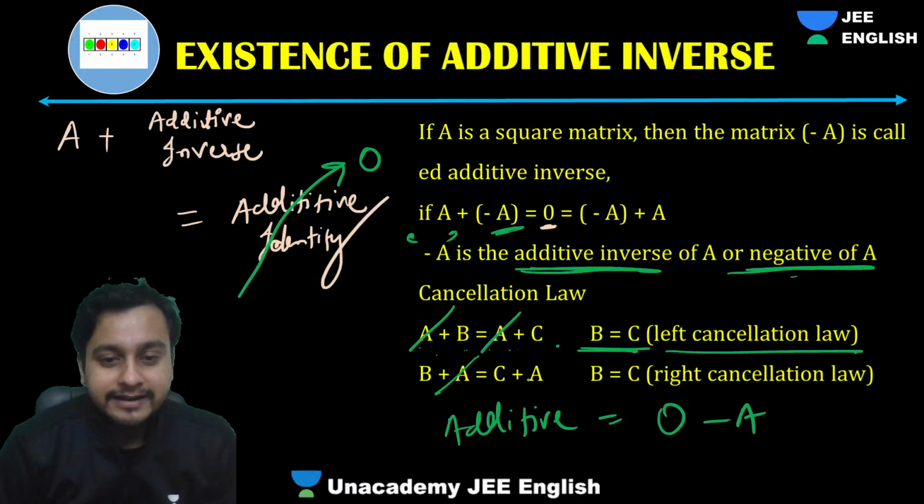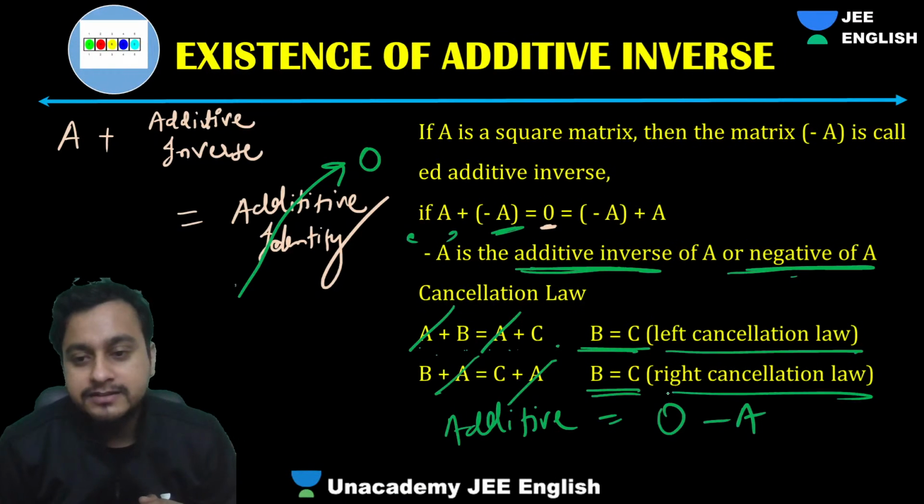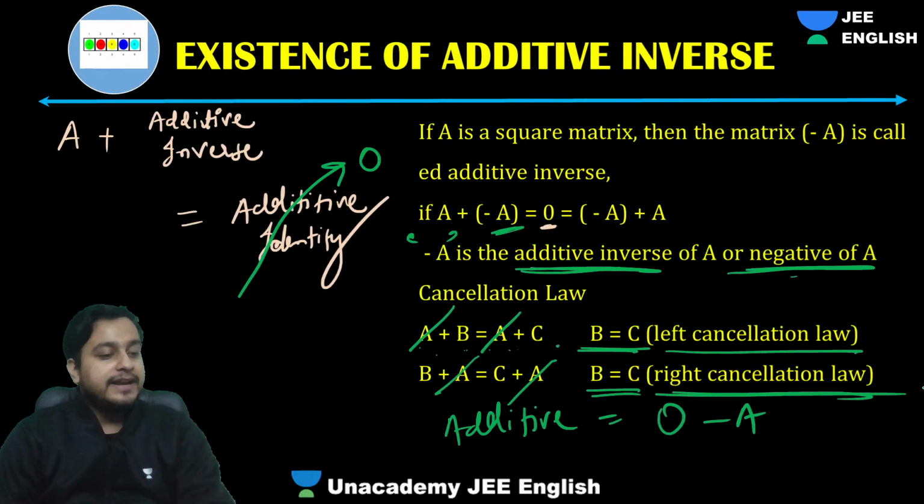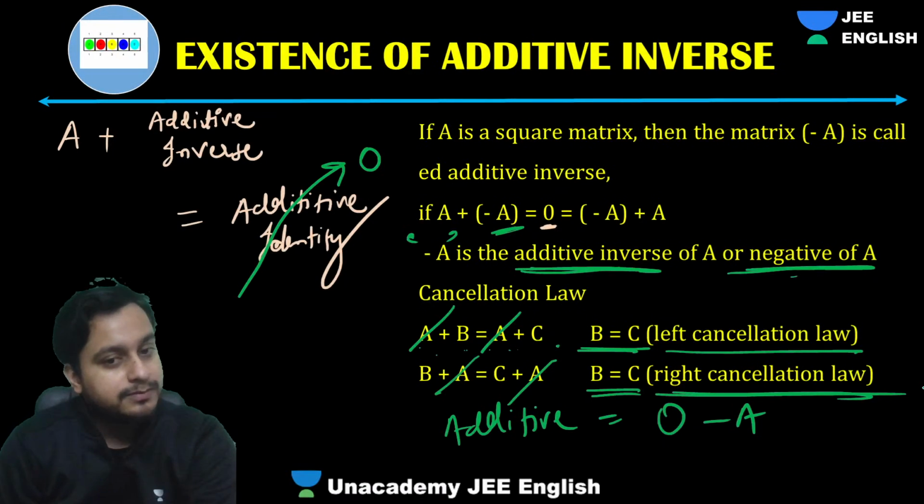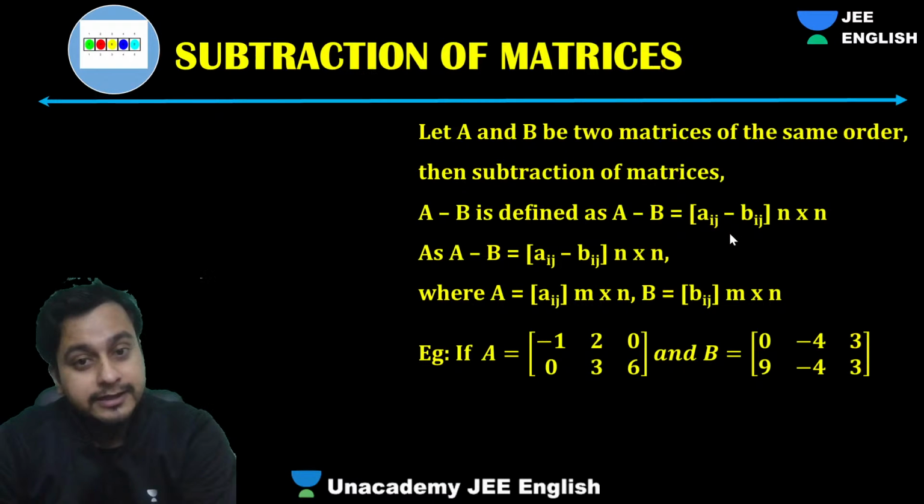Moreover guys, right cancellation is also there. b equals c, that is called right cancellation. Fine everyone, so that's also possible in matrices. We can do it here.